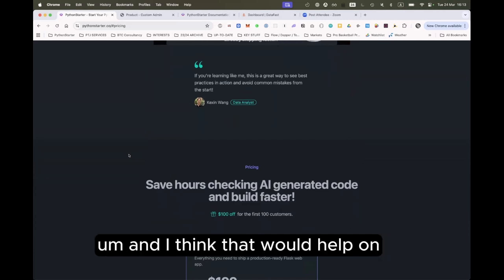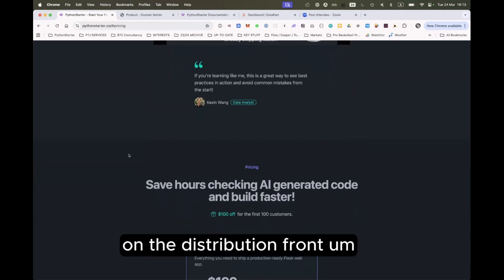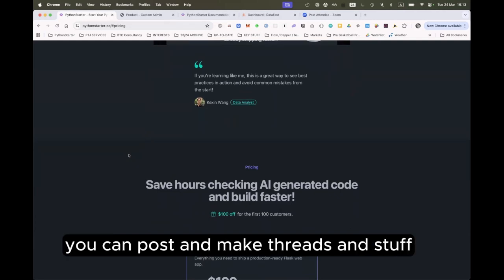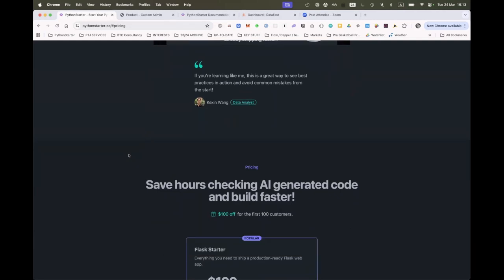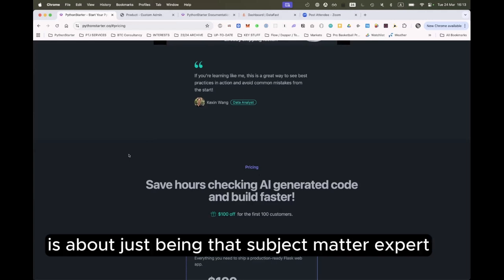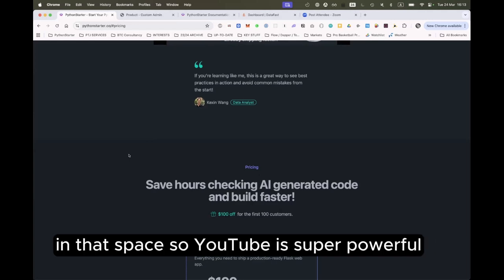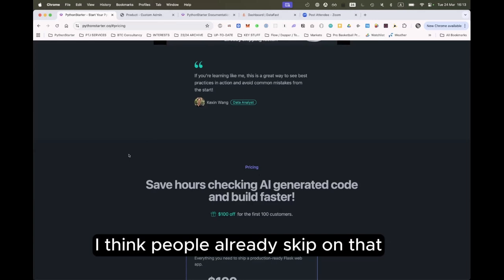And I think that would help. On the distribution front, I think Reddit is good. There's probably a lot of places you can post and make threads and stuff. Really, how I think about content these days is about just being that subject matter expert in that space. So YouTube is super powerful. I think people really skip on that.